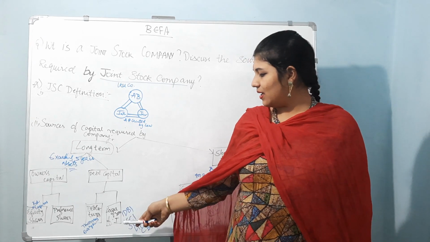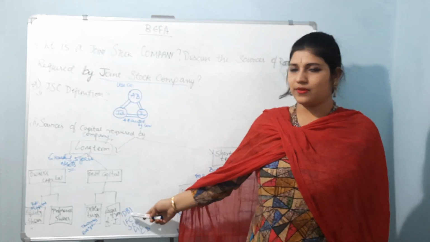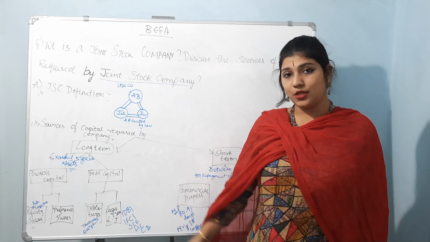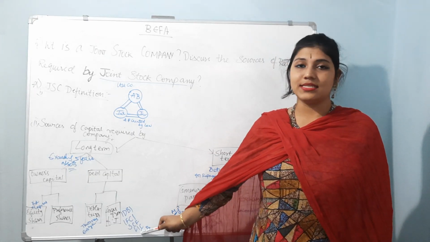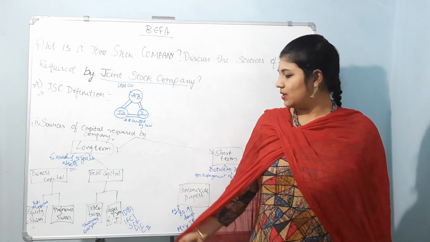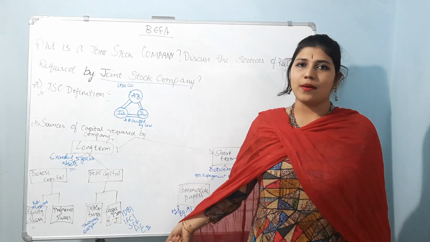So IDBI, I already said one of them for you, and IFCI, SCF, LIC. What is that? Life Insurance Corporation. We know. And then commercial banks.